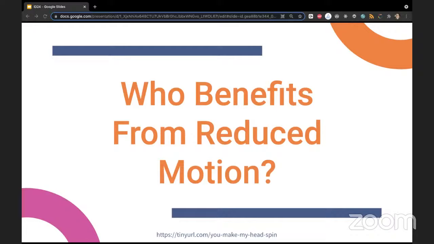But people with vestibular disorders aren't the only group who benefit from reduced motion, because motion can also trigger, for example, a migraine or an epileptic seizure. And then there are people who get sidetracked easily. Having fewer animations, or at least fewer distracting animations, can be really helpful.